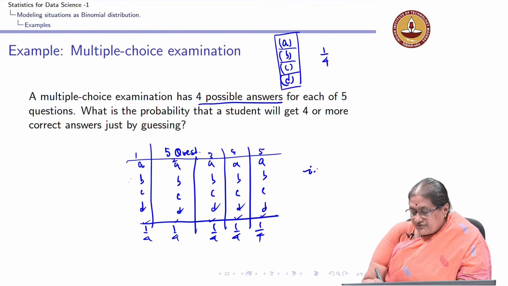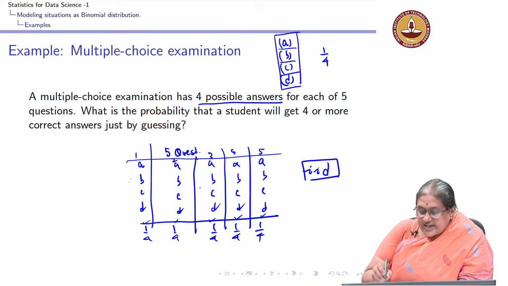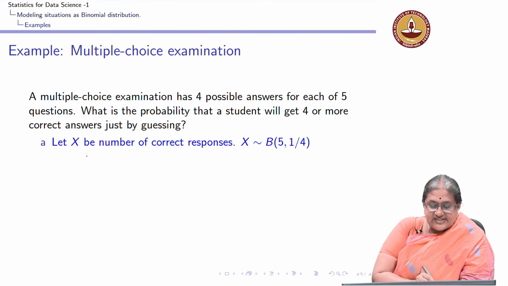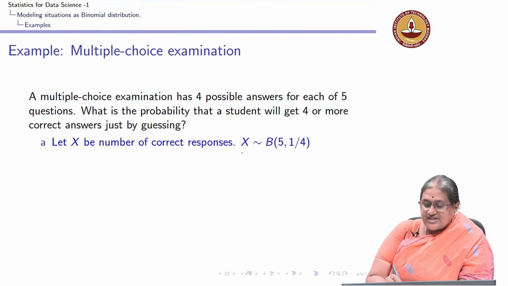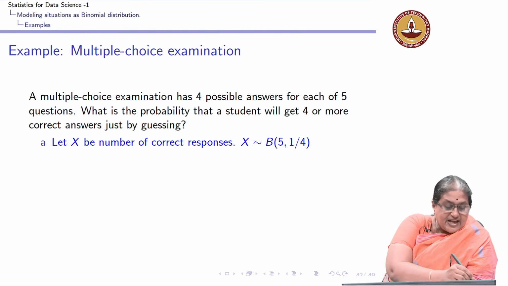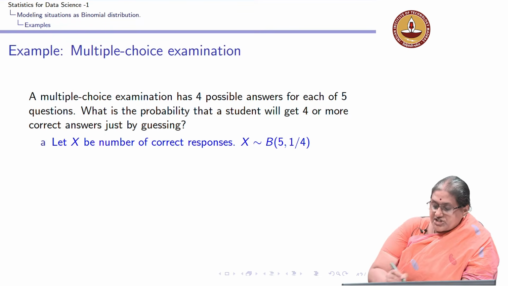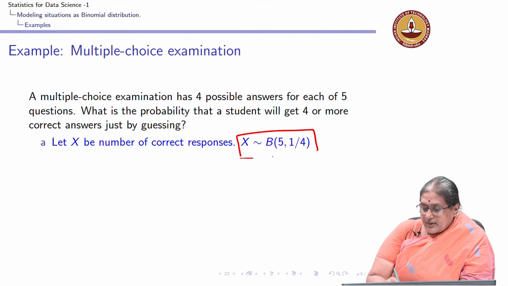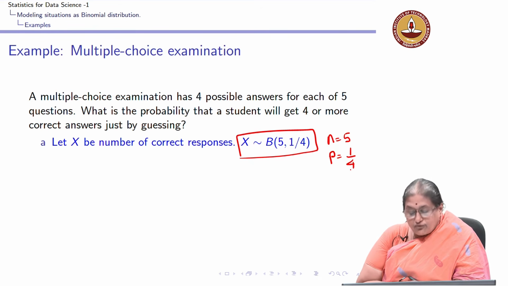So, I am verifying the IIDness, and I know each one is a Bernoulli trial, which gives me that if x is the number of correct responses, then this x is a binomial distribution. Again, my parameters are n equal to 5, p equal to 1 by 4.